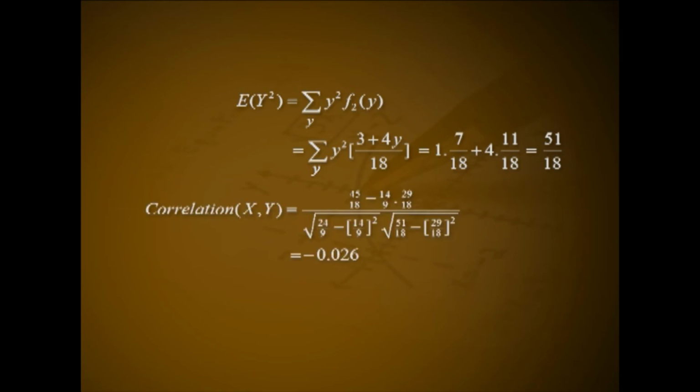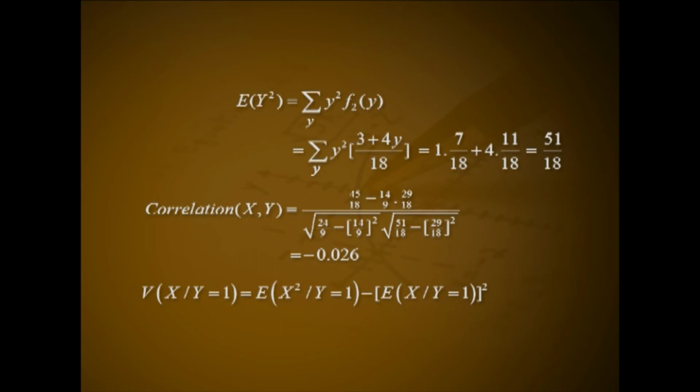Therefore, correlation between x and y equal to (45 divided by 18 minus 14 by 9 into 29 by 18) divided by square root of (24 by 9 minus (14 by 9) the square) into square root of (51 by 18 minus (29 by 18) the square), that is equal to minus 0.026.